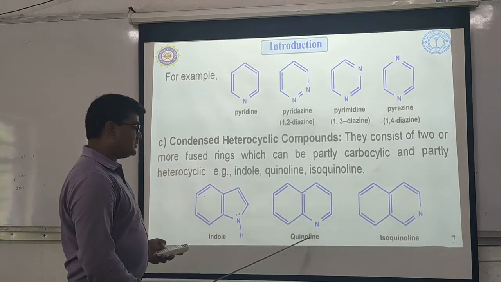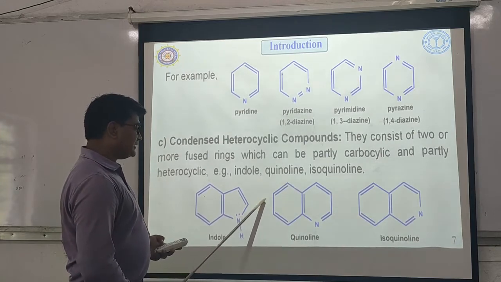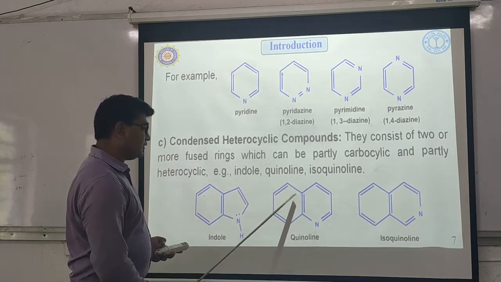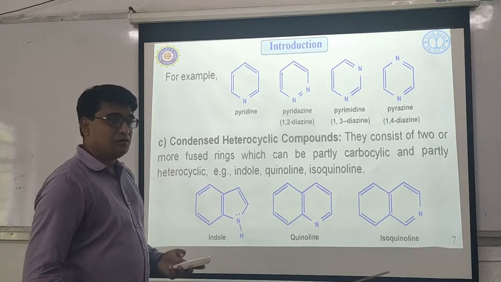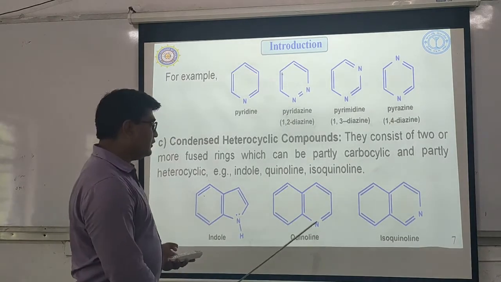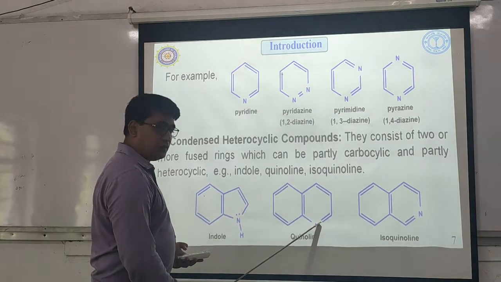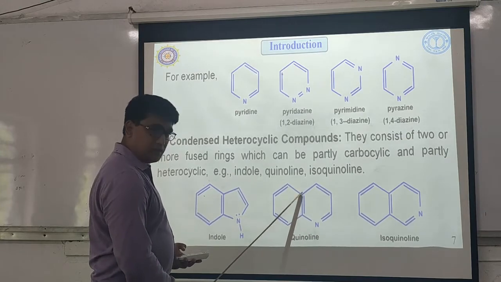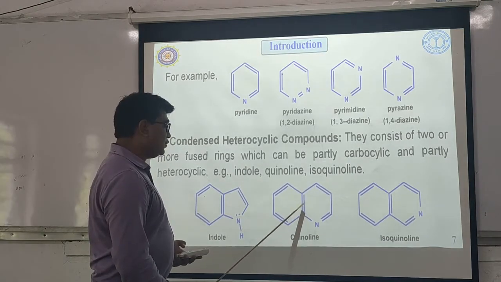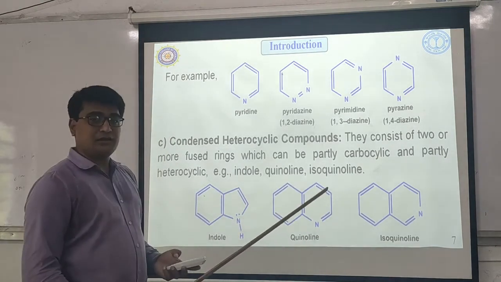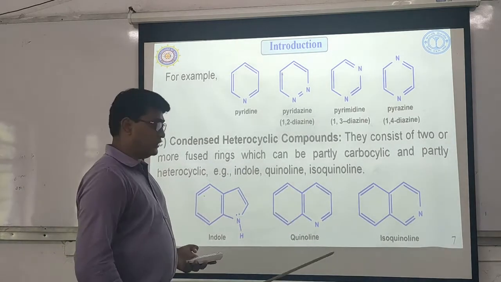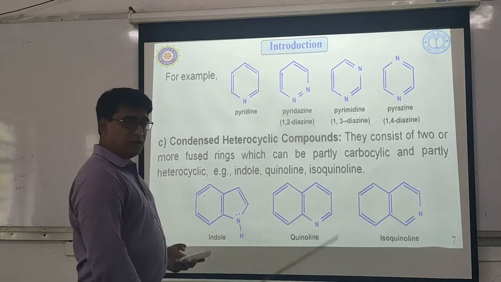Then quinoline. What is quinoline? It is the 6-membered benzene ring fused with 6-membered pyridine ring. What is the position of fusion? If you start with nitrogen as 1, this will be 2, this will be 3. So the 2 rings are fused together at position 2 and 3. That compound is called quinoline.